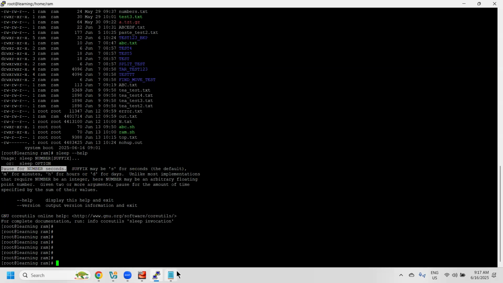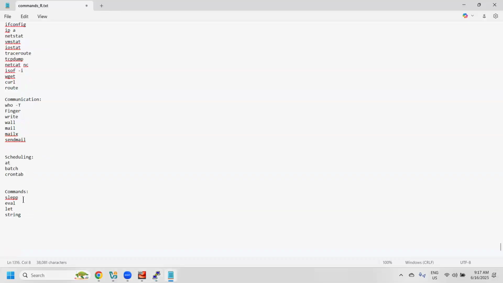The syntax of the sleep command is: sleep 5 or sleep 5s means 5 seconds, sleep 5m is 5 minutes, sleep 5h is 5 hours, and sleep 5d is 5 days.